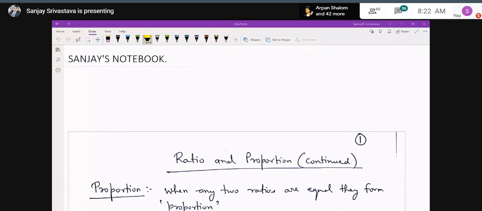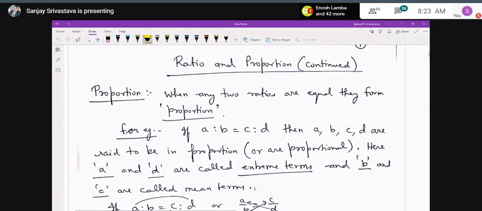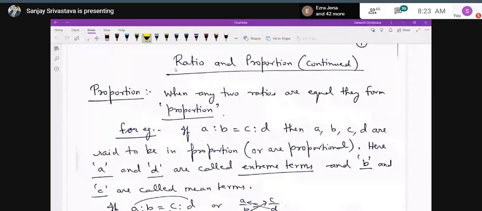Now, talking about the proportion. When any two ratios are equal, they form proportion. You have studied in the previous classes also that when any two ratios are equal, they form proportion. For example, if A is to B is equal to C is to D, then A, B, C, D are said to be in proportion, or they are proportional. Over here, A and D are called extremes and B and C are called means.